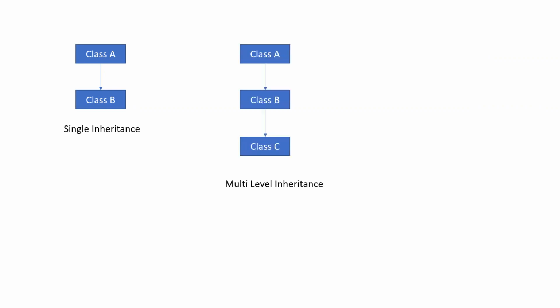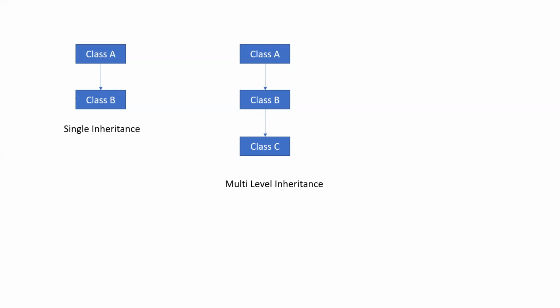Next, what is multi-level inheritance? See here, there are multiple classes at different levels. Class B inherits class A, and class C inherits class B. Now from the class A and B relationship, B is a subclass or child class, and class A is the parent class or base class.